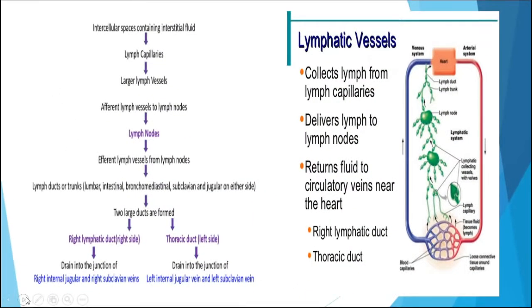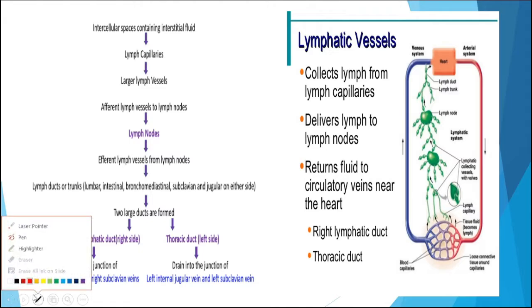The lymphatic system is the part of circulatory system which is one way. In blood circulatory system it is two way. The lymphatic system consists of the lymph vessels, the lymph which is moving inside, and it will move from body parts towards the heart.